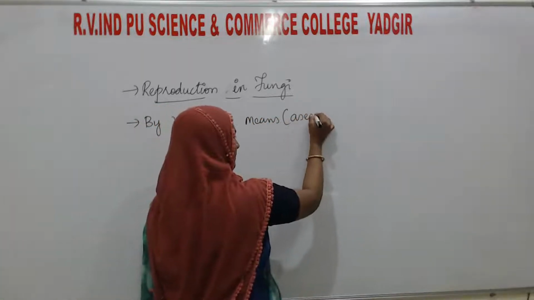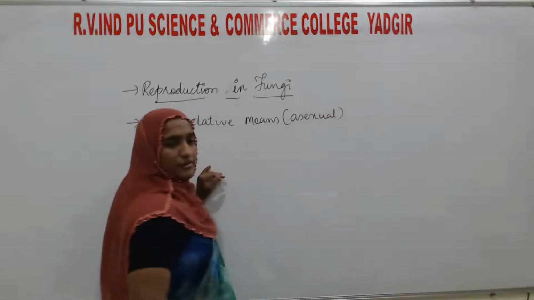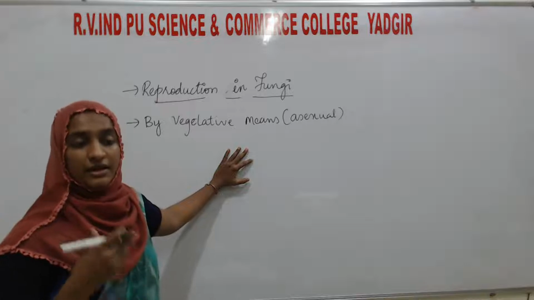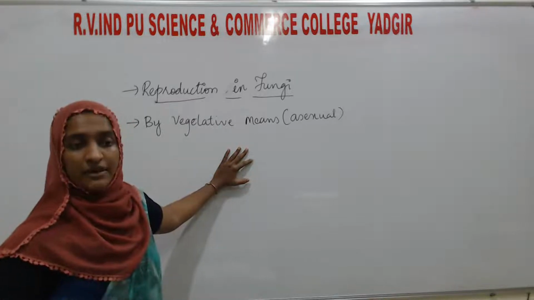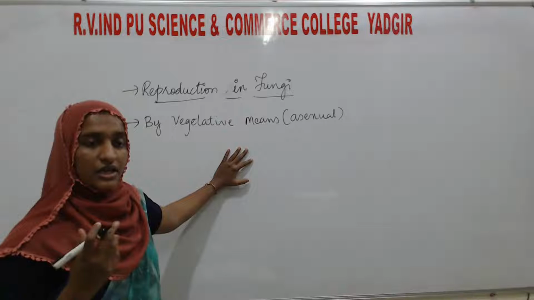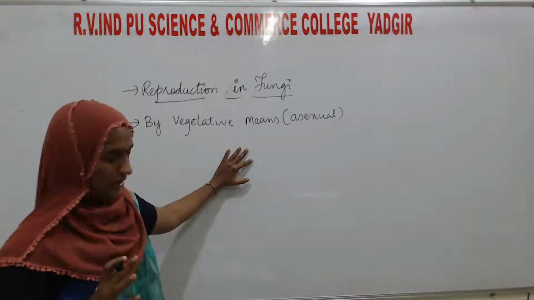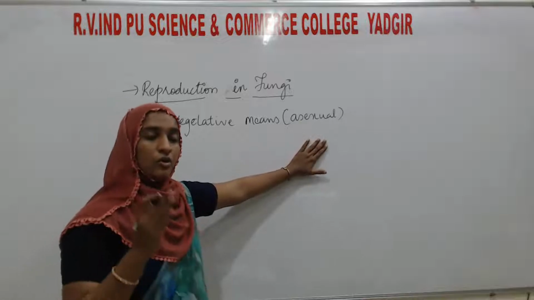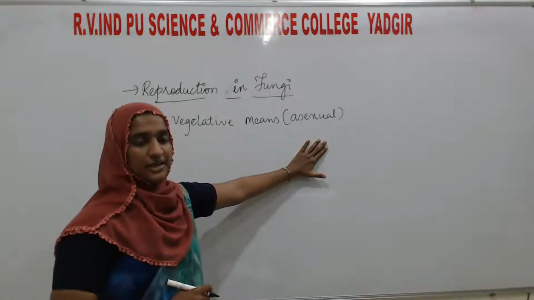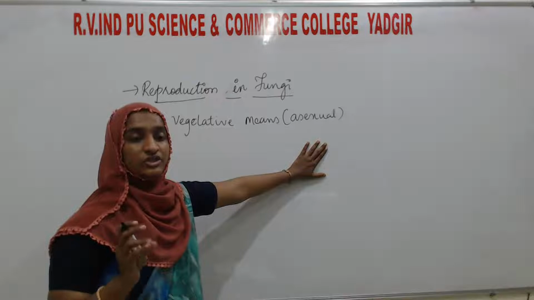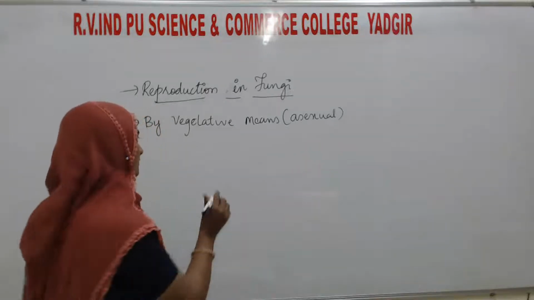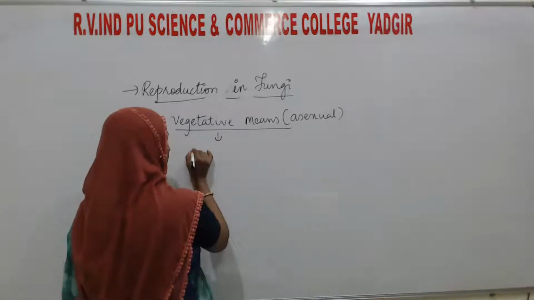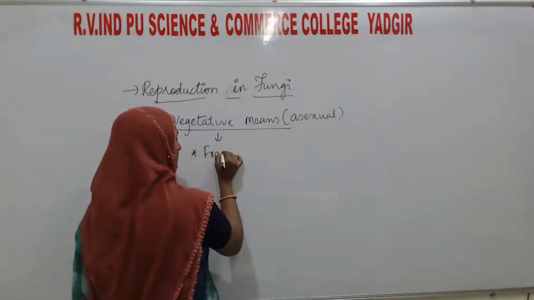In bracket I will write asexual method. In vegetative, or in asexual, there are many methods of reproduction. In fungi, some of the fungi will undergo vegetative or asexual reproduction. What are the different methods here? They are fragmentation, fission and budding. Here vegetative means fragmentation,